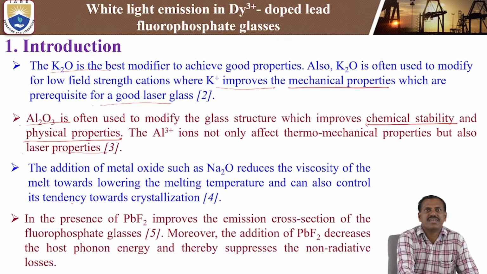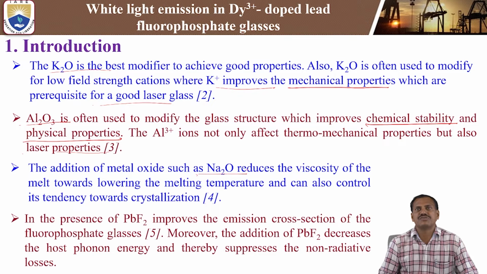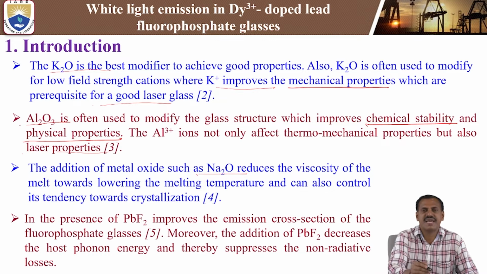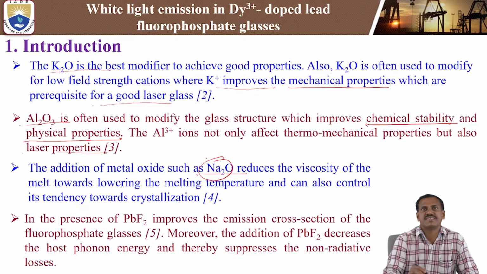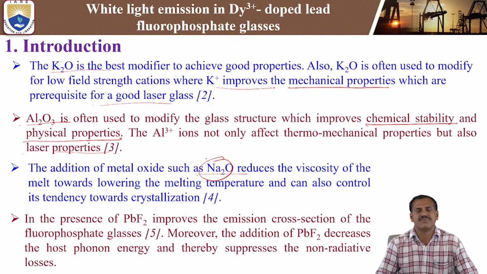After that, the addition of metal oxides such as sodium oxide reduces the viscosity of the melt, lowering the melting temperature. Generally, fluorophosphate glass melting temperature is 1200 degrees centigrade. Adding sodium oxide reduces the melting temperature from 1200 degrees centigrade to 1000 degrees centigrade.